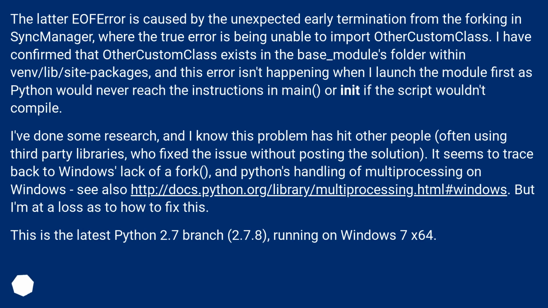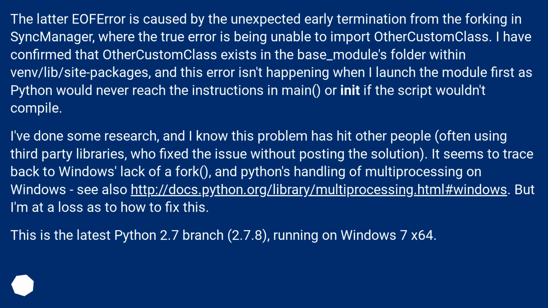The latter error is caused by the unexpected early termination from the forking and sync manager, where the true error is being unable to import other custom class. I have confirmed that other custom class exists in the base_module's folder within venv/lib/site-packages, and this error isn't happening when I launch the module first, as Python would never reach the instructions in main or init if the script wouldn't compile.